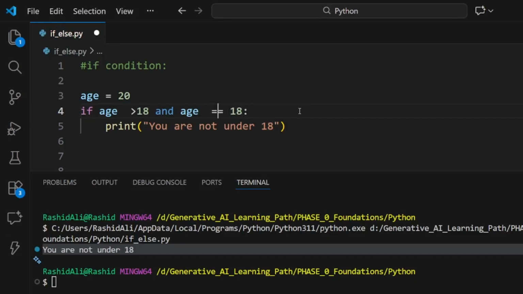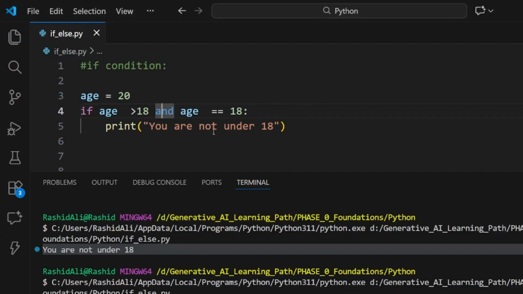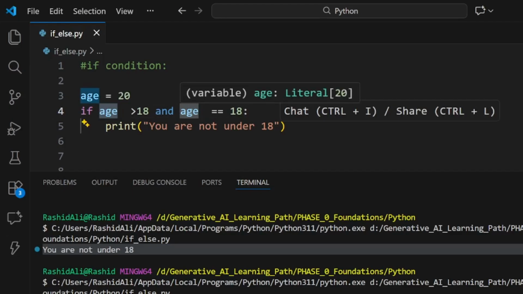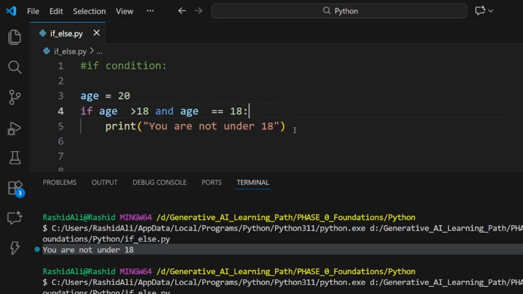It must make these two conditions true before going to the block. Let's see what happens. You can see that age is greater than 18, this has run, but since the age is not equal to 18, that condition becomes false, and we know that for the and operator to run, it is necessary to have both conditions true. Otherwise it will not run.